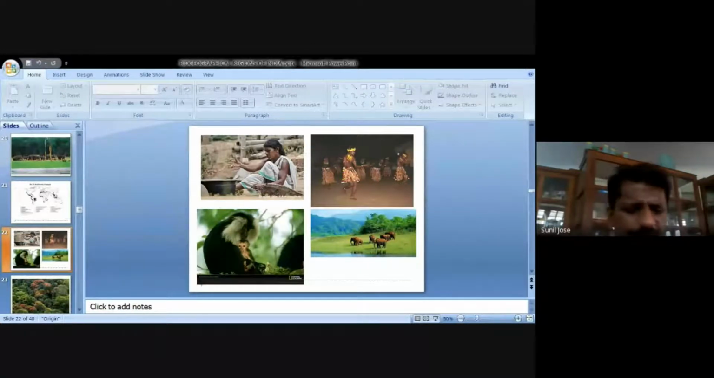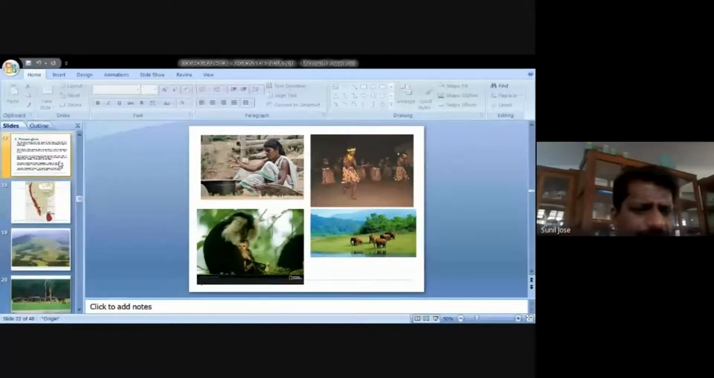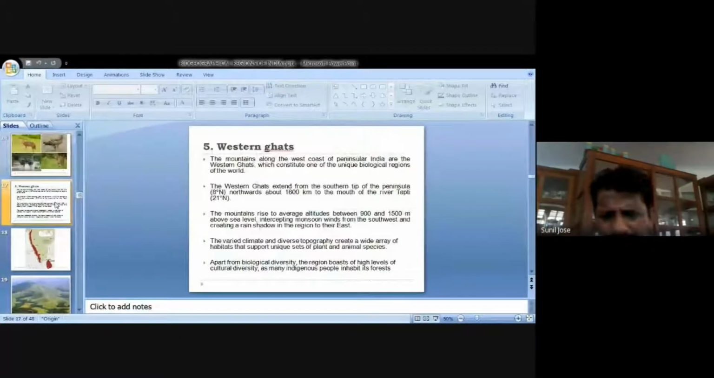Okay, that is about cultural diversity. Now we will come back to our points again. In the case of the Western Ghats, we have a high level of biological diversity, and in addition to biodiversity, we can find a lot of tribal people here, and they are creating a lot of cultural diversity. Several indigenous people, like in our Kerala, we have Kani tribals.